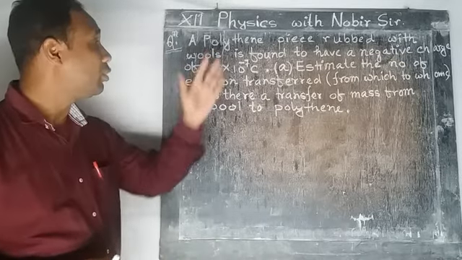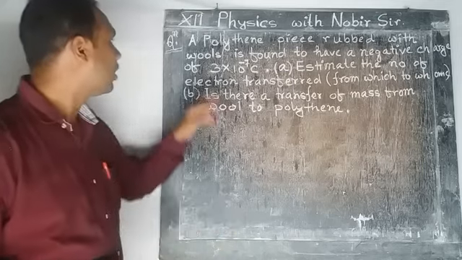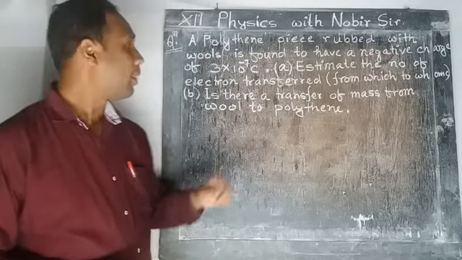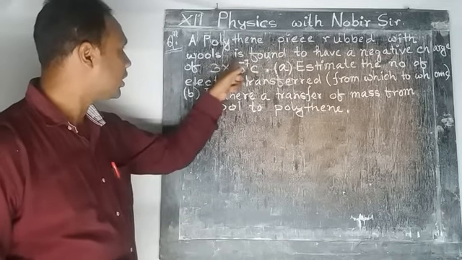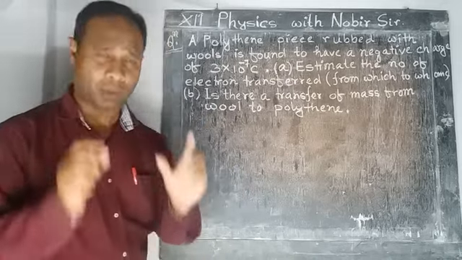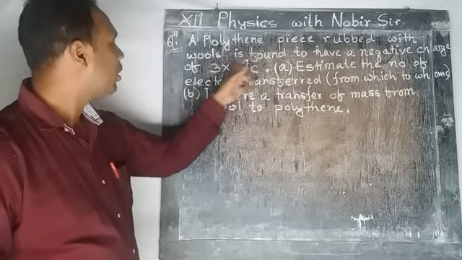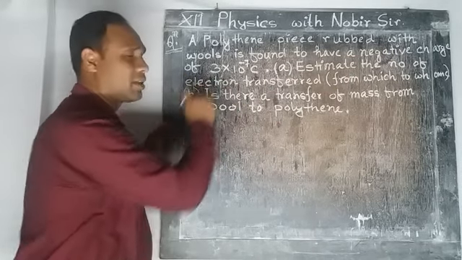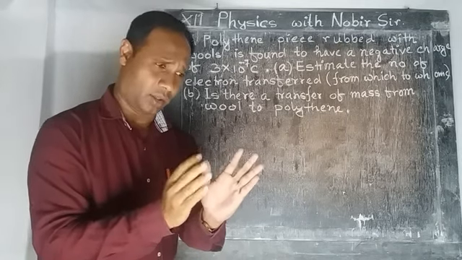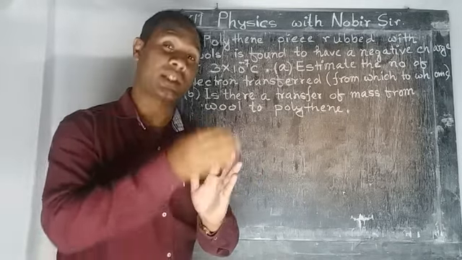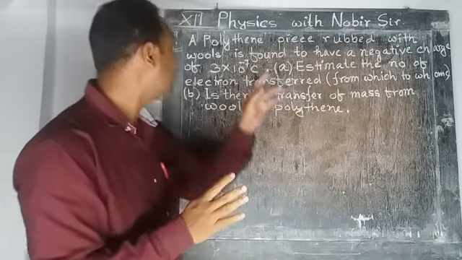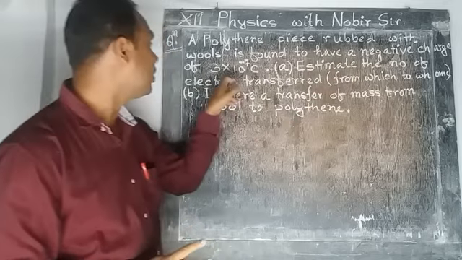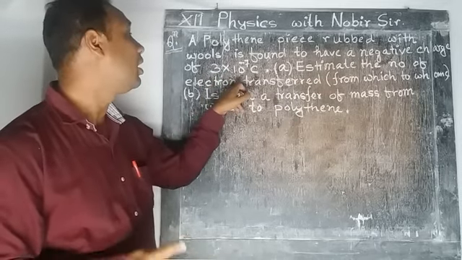I have already written the numerical problem on the blackboard. A polythene piece wrapped with wool is found to have a negative charge of 3 into 10 to the power minus 7 coulomb. So this amount of charge is there in the polythene piece when it was wrapped with wool. It is found negatively charged, that is 3 into 10 to the power minus 7 coulomb.